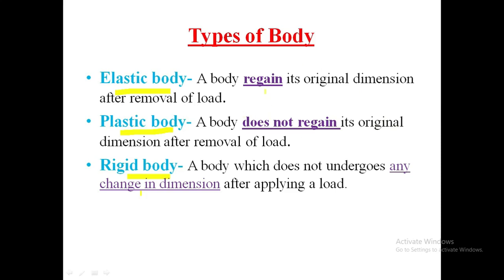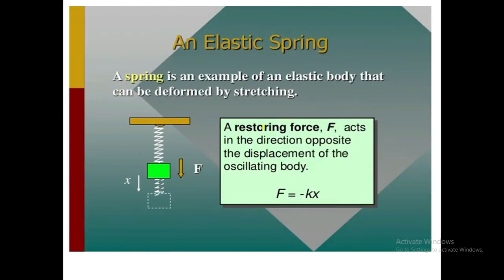In elastic and plastic body, one word is different. An elastic body regains its original size and shape after removal of load, while a plastic body does not regain its original size and shape after removal of load. Spring is an example of an elastic body. This is our spring. On that spring we apply a force, which is a tensile force, and due to this force the spring's dimension changes. But when we remove the force, the spring again comes to its original position.